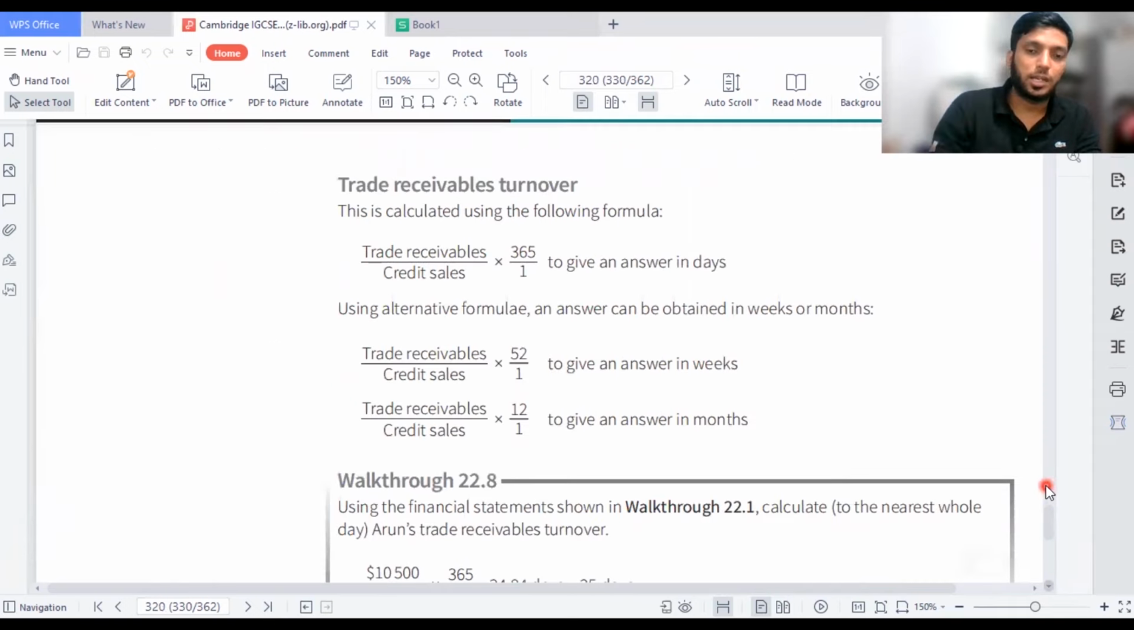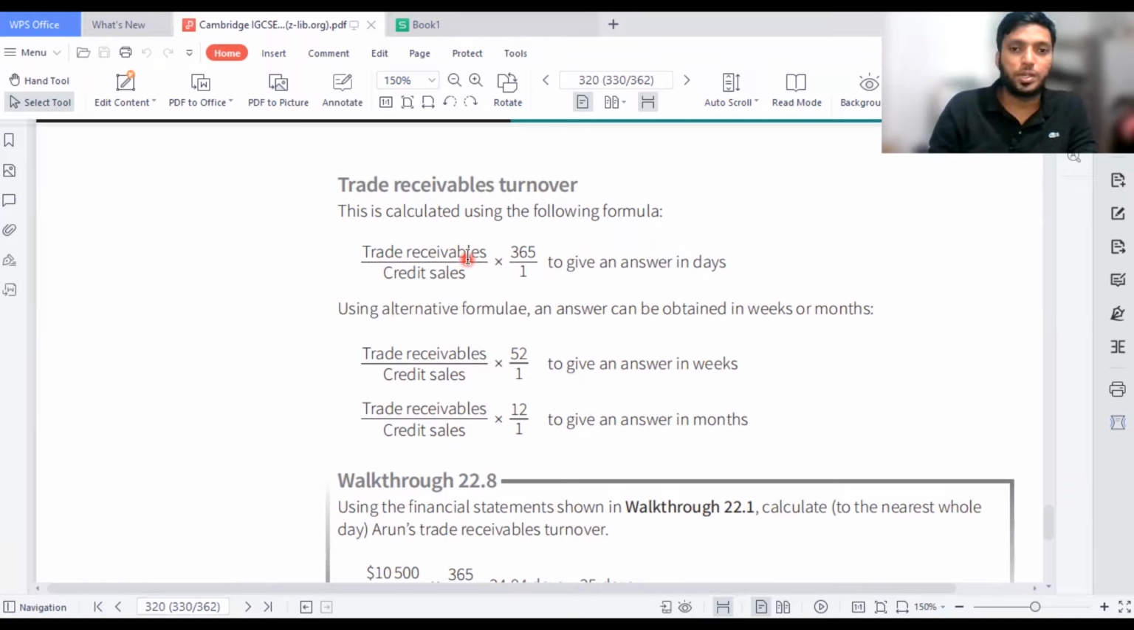Then we have the next question: how do we improve the number of inventory days? You need to improve the number of sales. If you improve sales, your inventory turnover will increase. Now let's move on to the second formula, trade receivables turnover. It's easy, the same way we did for inventory turnover days. We're going to speak about trade receivable turnover.